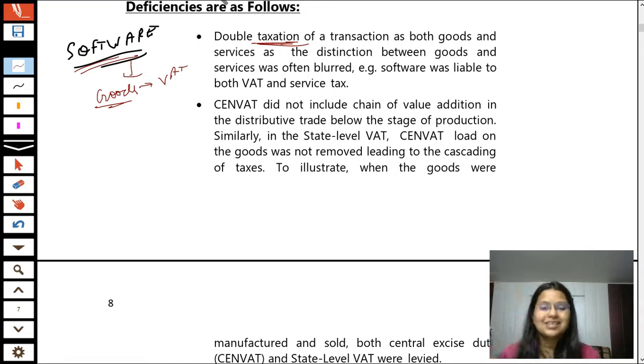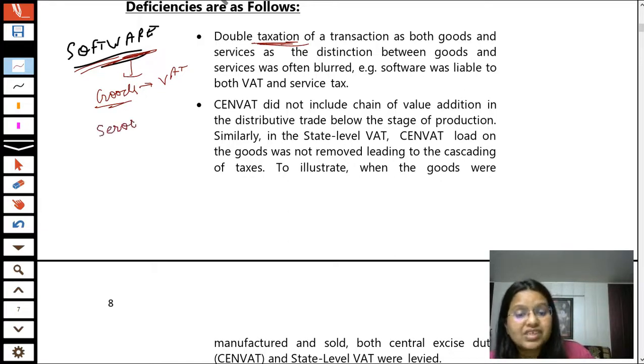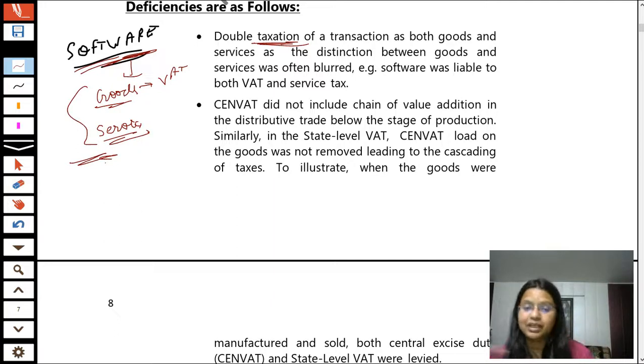And as providing software also comes under the category of services, they also charge service tax. It means there was double taxation in the previous system, but now goods and services are treated equally.